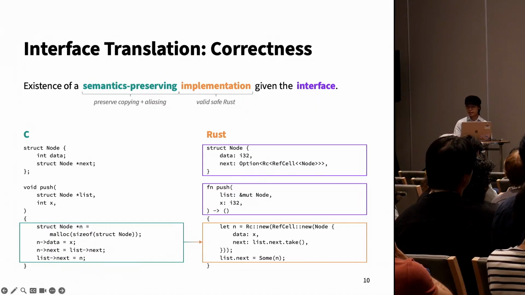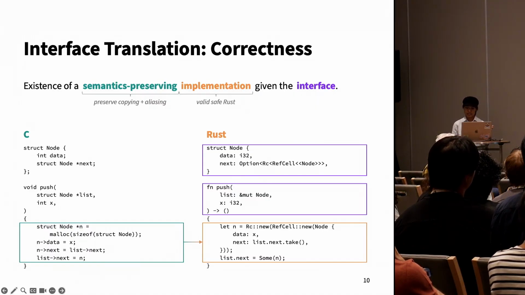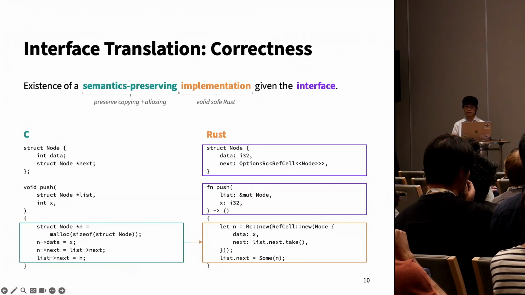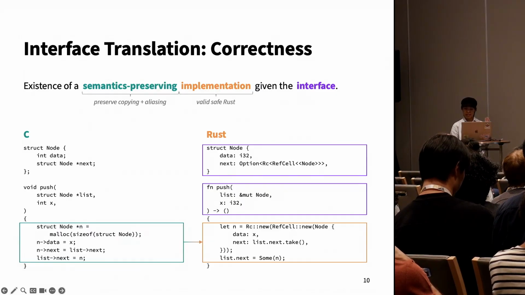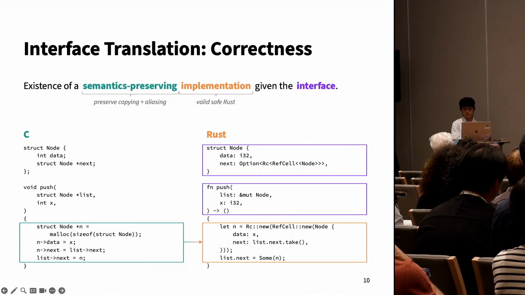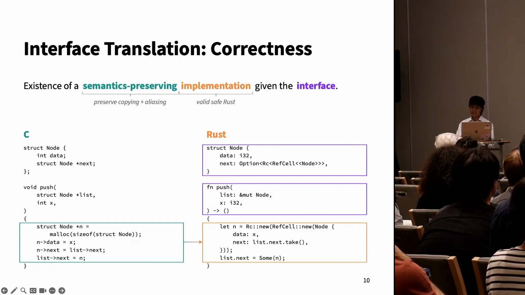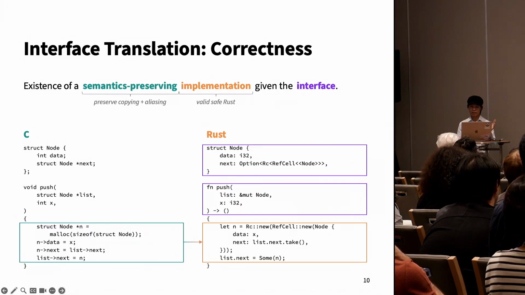Now, even though we only care about translating interfaces, the correct interface depends on what the possible translated bodies are. So Refinator will translate an interface by reasoning about these possible translated bodies without actually doing the translation of the bodies. To understand correctness in the context of this example, I'll point out one way that the correct interface, particularly the interface for node, depends on the body of push.